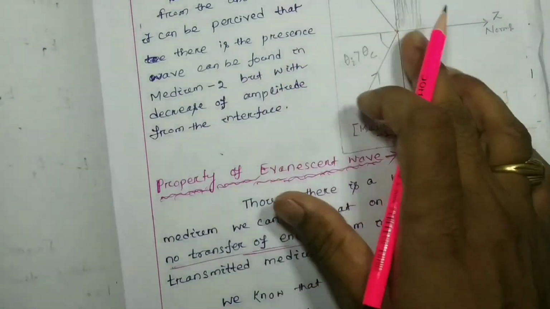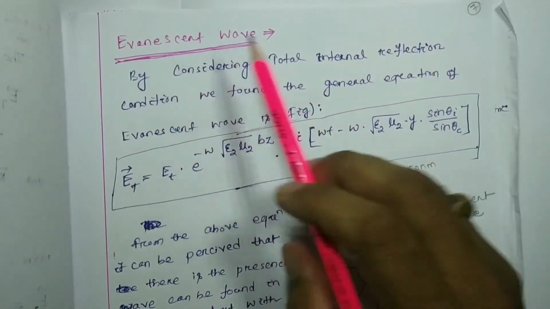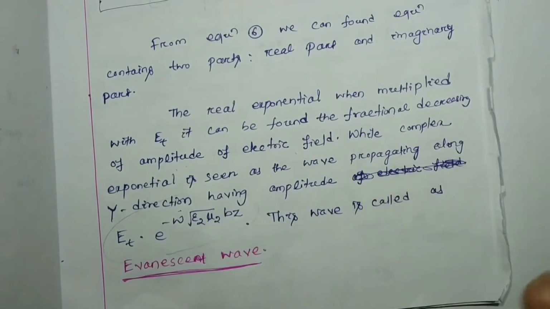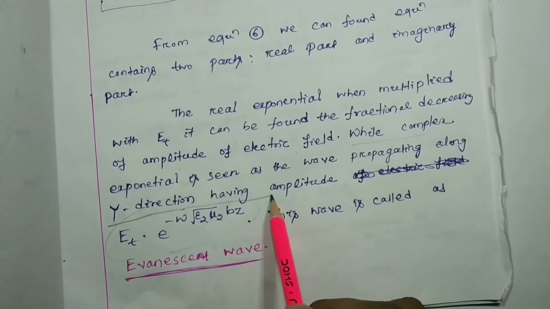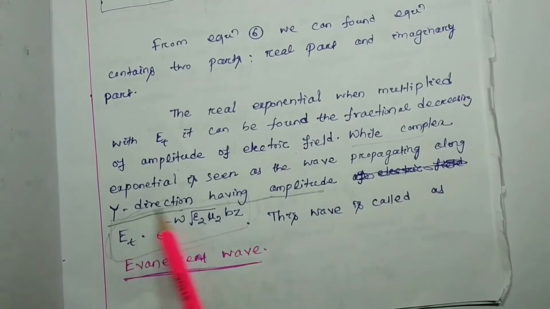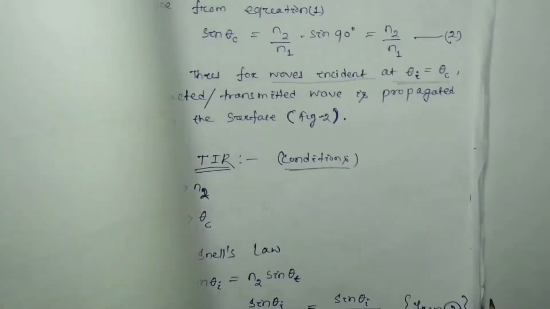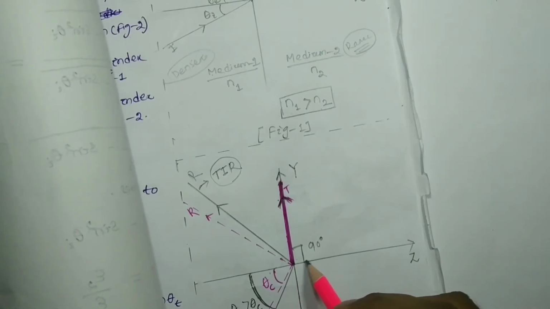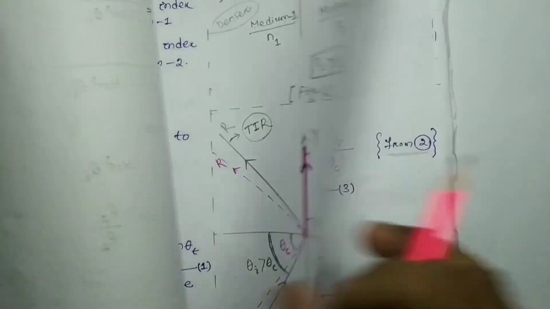I have drawn one figure; from there you can understand better. Whenever we discuss the evanescent wave, at that time I am going to discuss it. So this scenario is the so-called evanescent wave. That wave is traveling along the y direction, having this amplitude, which means as we move towards the positive z-axis direction, the amplitude sharply decreases.